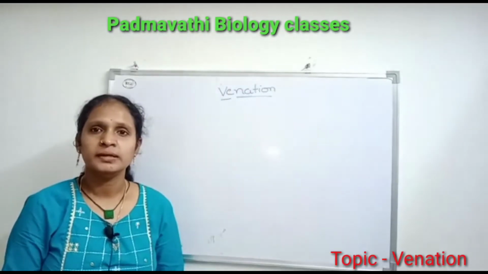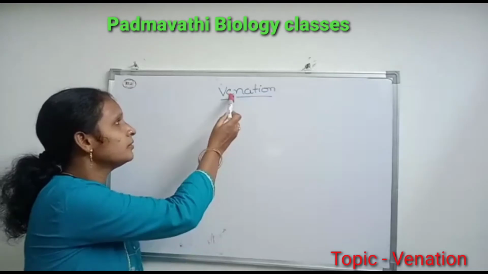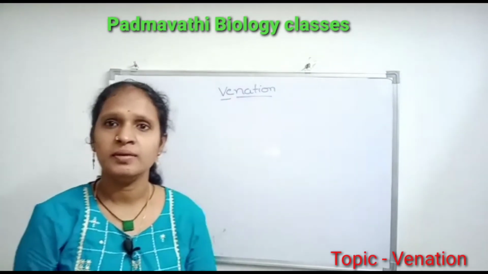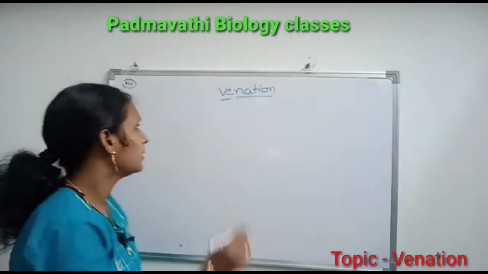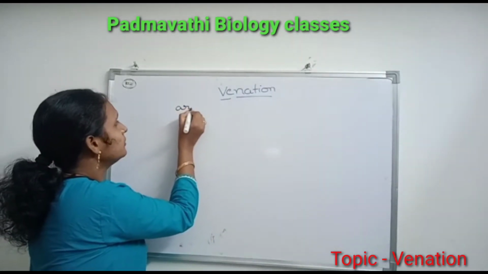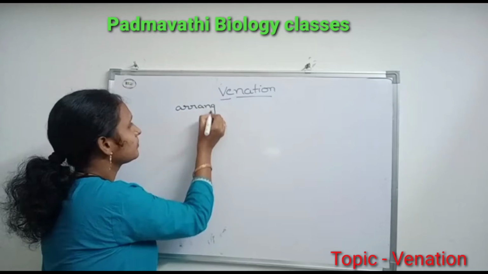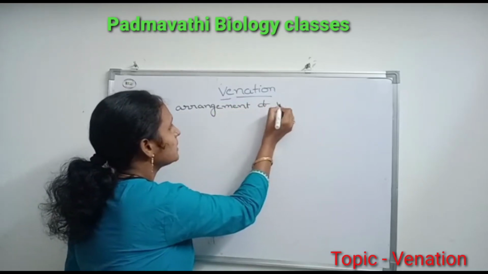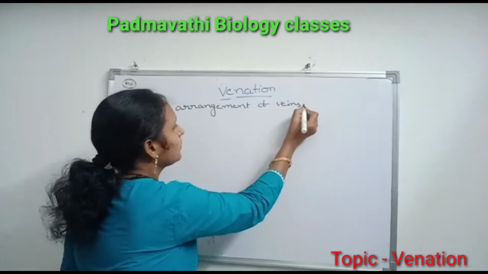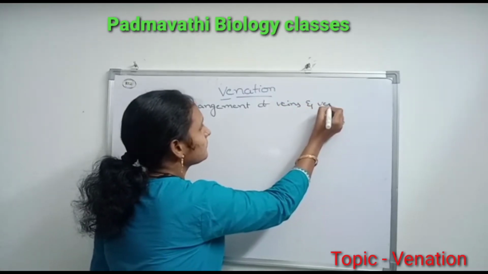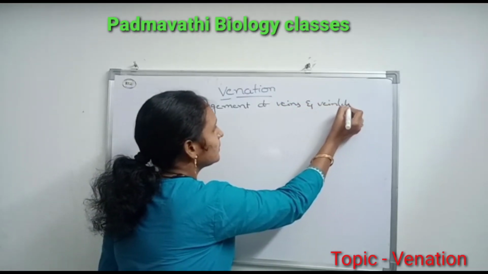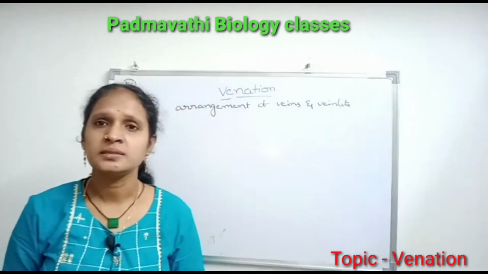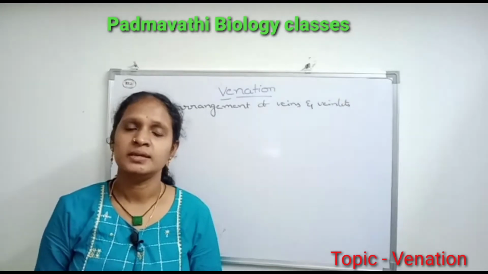In this video, we will discuss the topic of venation. Venation means arrangement of veins and veinlets in the leaf lamina. Already we discussed in previous classes what is the use of veins and veinlets.